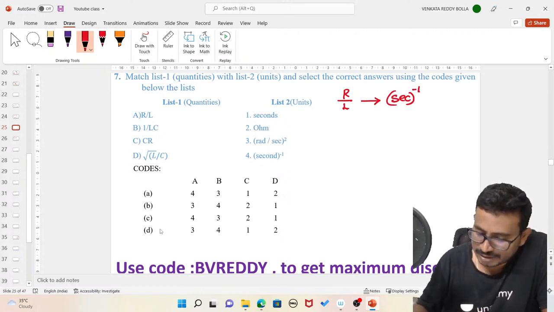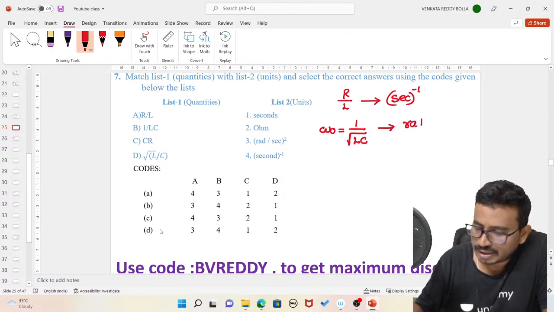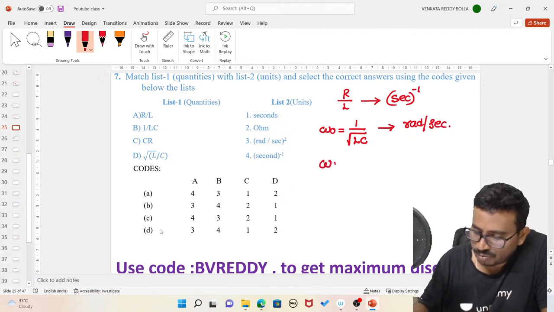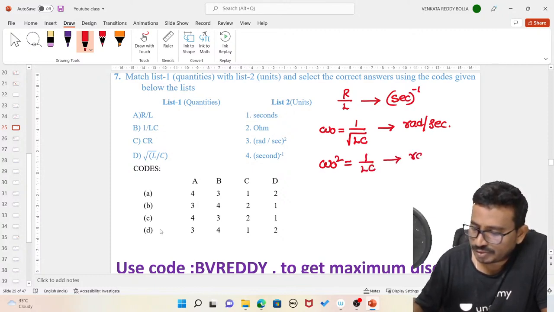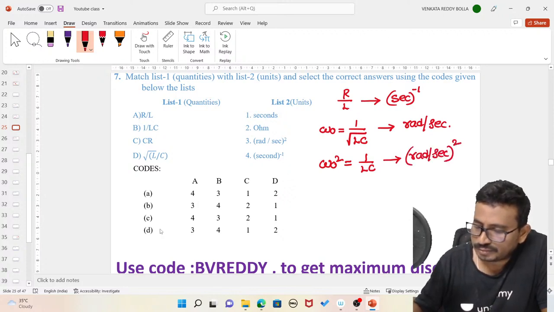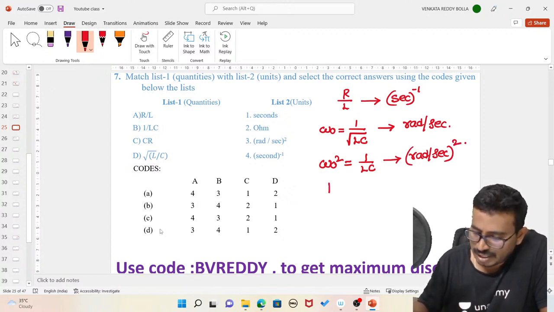Omega naught is the resonant frequency, given as 1 by square root of LC, with units radians per second. That means omega naught square is 1 by LC, with units radians per second whole square. Next, RC has units of seconds.